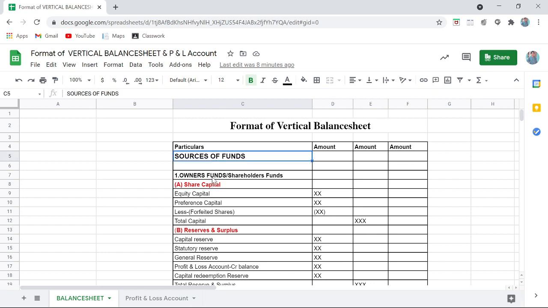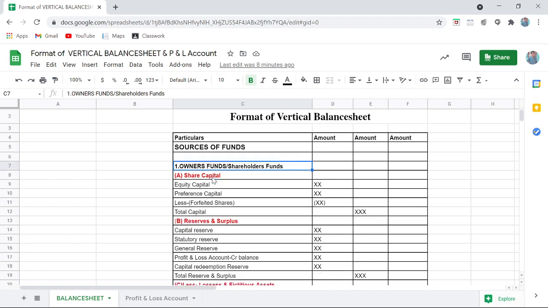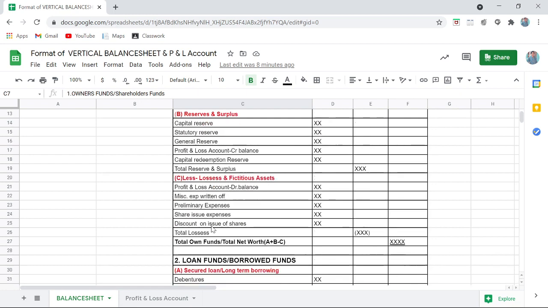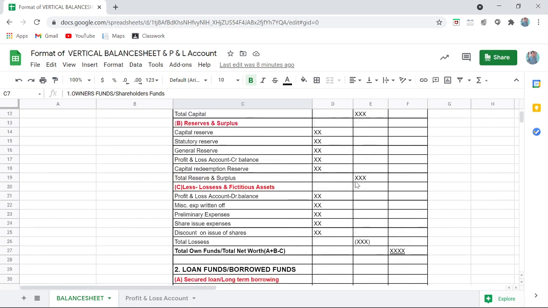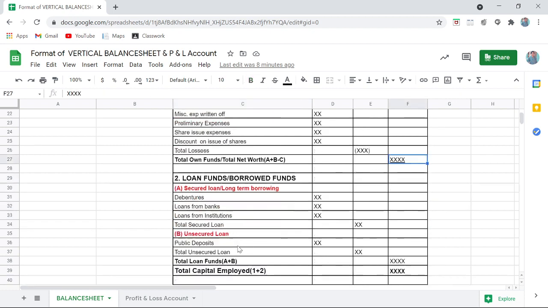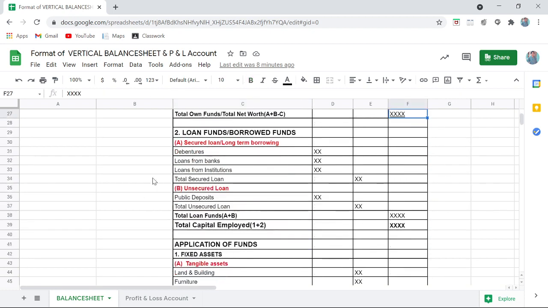There are two headings, owners fund and borrowed fund. Just now we had studied owners fund, where three categories are there: share capital, reserves, minus losses in fictitious assets. So share capital and reserve will be added and losses will be deducted, so that you get total owners fund or net worth.